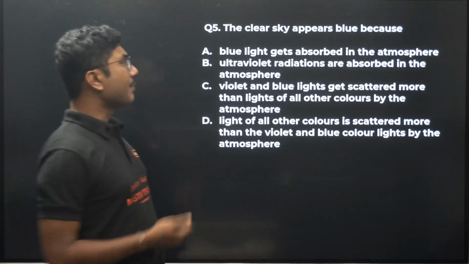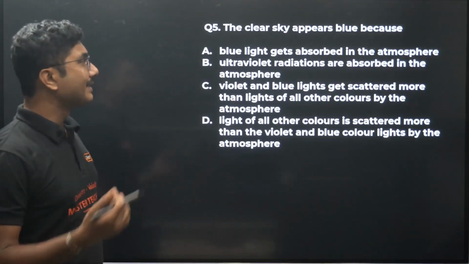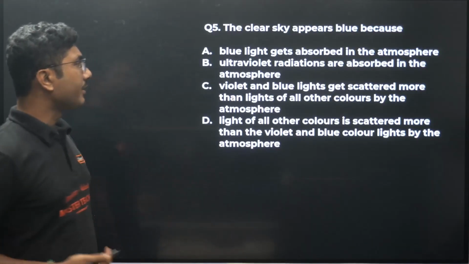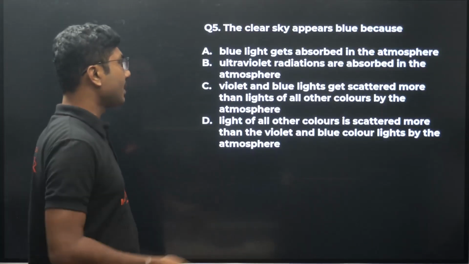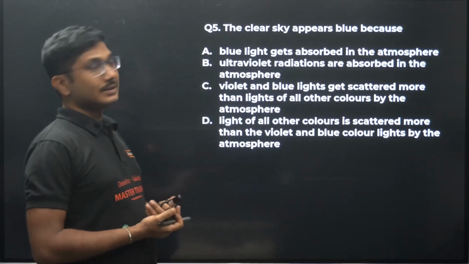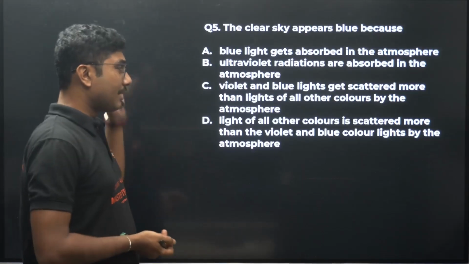The clear sky appears blue because blue light gets absorbed in the atmosphere. Ultraviolet radiations are absorbed in the atmosphere. So you have to again understand this question and answer it. I am leaving it to you.